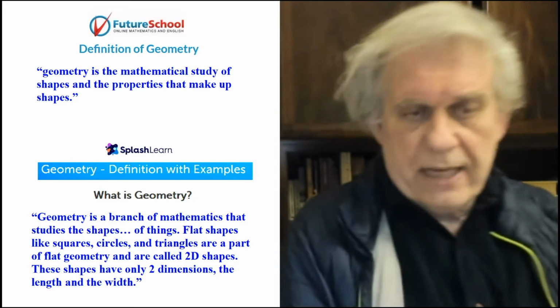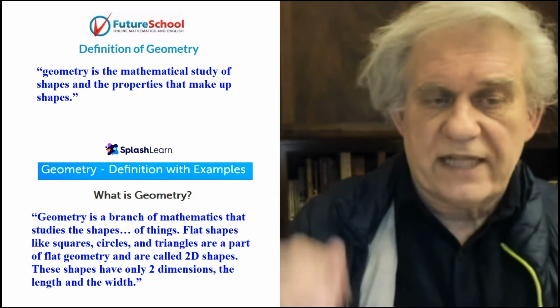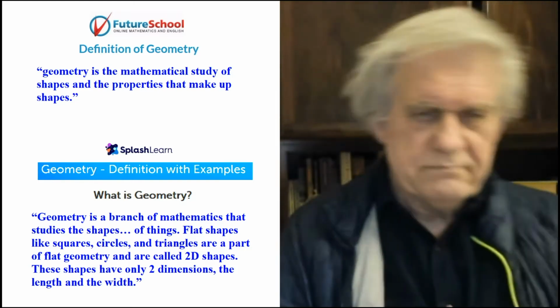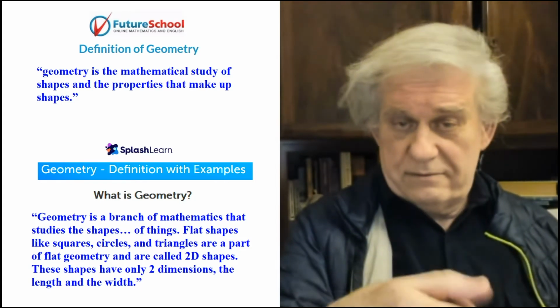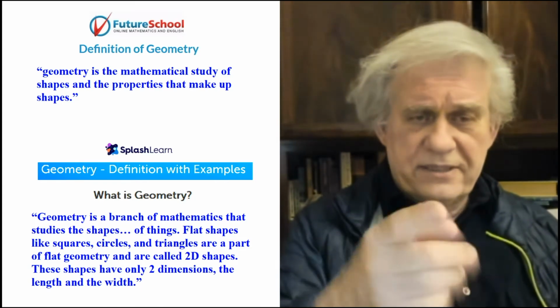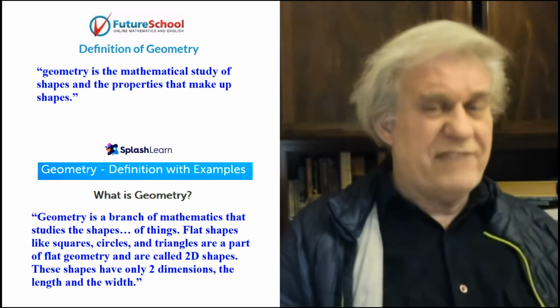What does the next one say? What is geometry? Geometry is a branch of mathematics that studies what? Shapes, etc., etc. And it says flat shapes like square, circle. Remember, it's saying flat shapes like what? Circles. It's a flat shape.